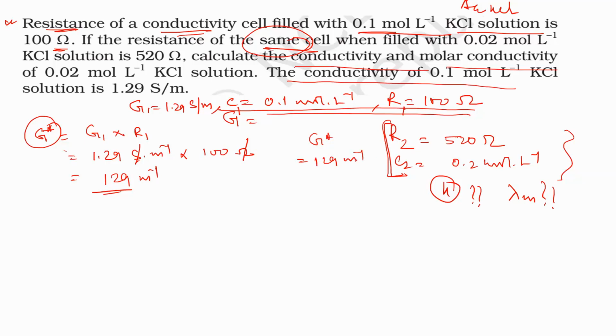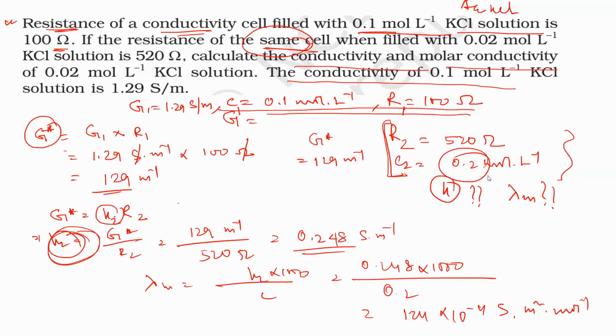Now, the conductivity: we know that G star equals conductivity K into R. So here it will be R2, and the conductivity K2 equals G star by R2. In this way we can calculate the conductivity K2, and also we can calculate the molar conductance, Km.